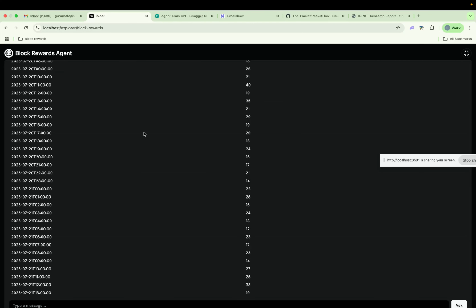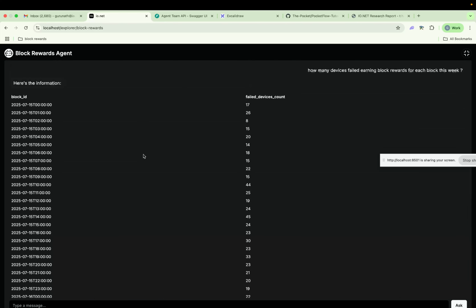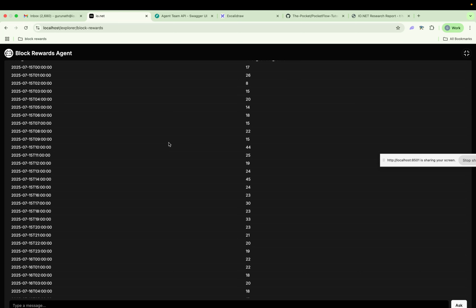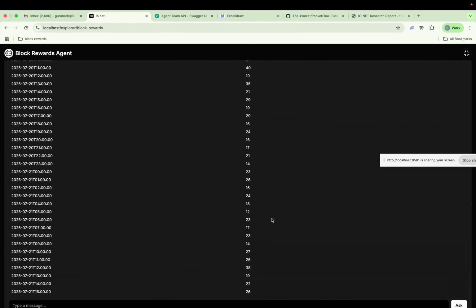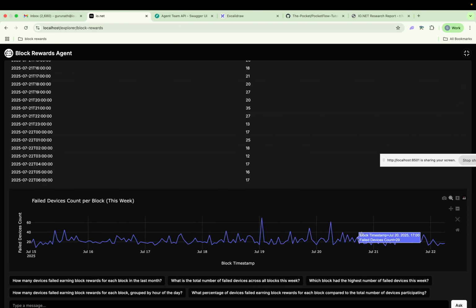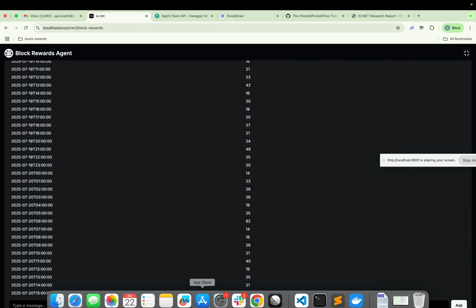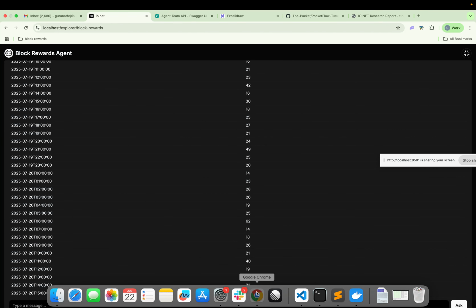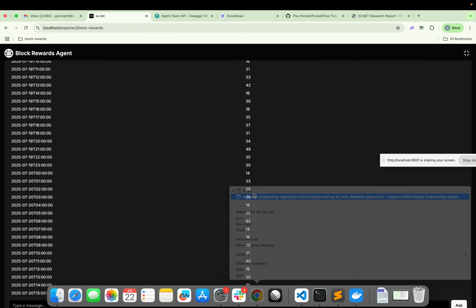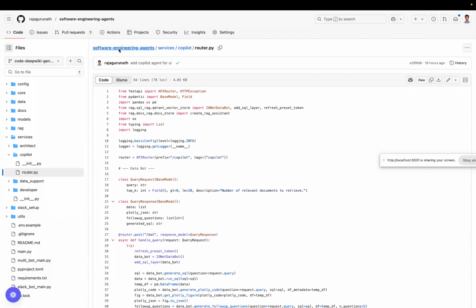So we asked the questions in the block rewards page, to the block rewards agent, and then you got complete data, like wow, this many devices failed earning block rewards in the last one week. And you can ask follow-up questions also. So this is an interactive demo, interactive visualization plus this data. You can get clear data and clarify all your data-related doubts with these agents. So this is a glimpse of what is possible with the software agents.